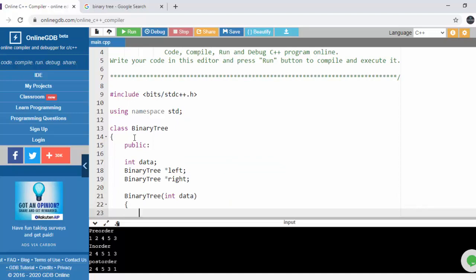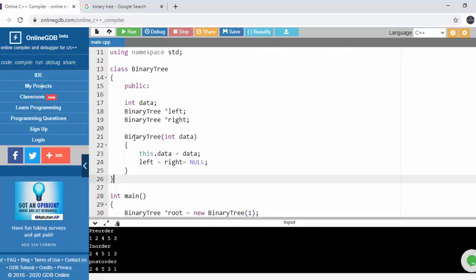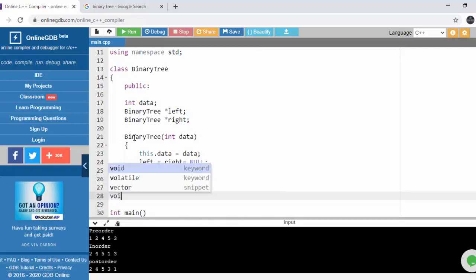After that, we will give that value to our data, and we will initialize both pointers as null.